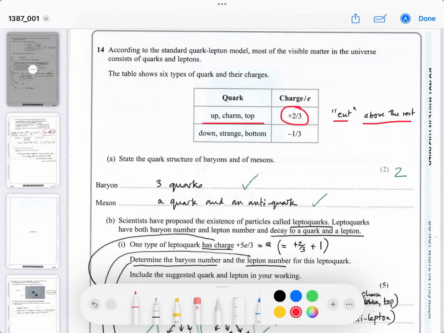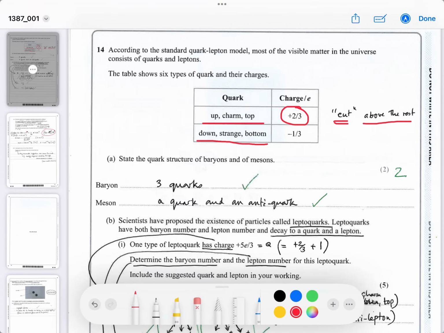The up is the normal quark and the charm is the second generation of the plus 2/3 quark, and the top was discovered in the late 90s and was the third generation of the positive quark. The other 3 quarks, down, strange and bottom, if you remember cut above the rest, will be the minus charge, the same as a down quark.